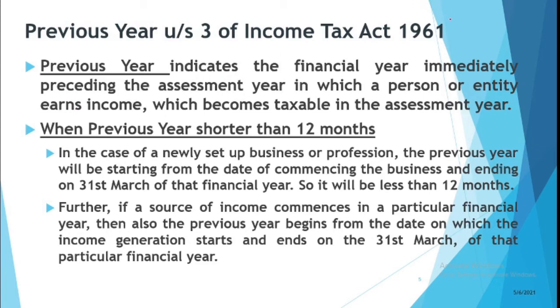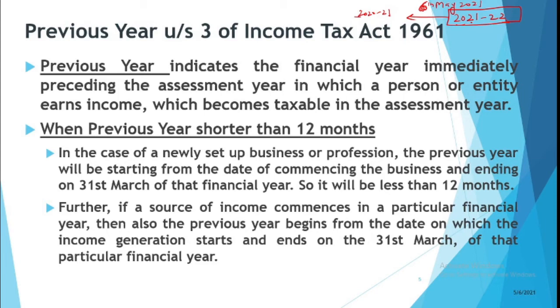So if at present the assessment year 2021-22 is going on, and the present date is 6th May 2021, 1st April has already passed. So it is falling in this year, 1st April 2021 to 31st March 2022. So what will be the previous year? The previous year will be a year prior to this. So that will be 2020 to 2021. Now usually we say it as a year, but a year means the period of 12 months.